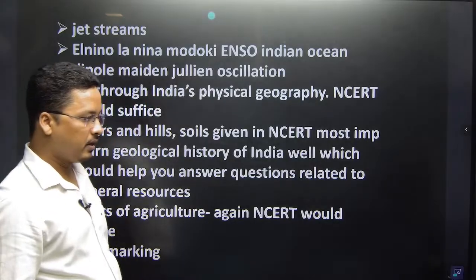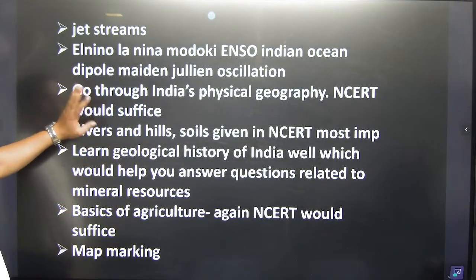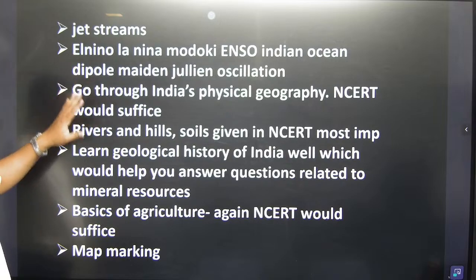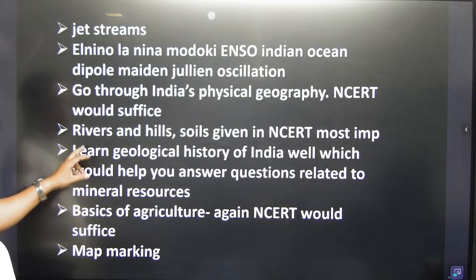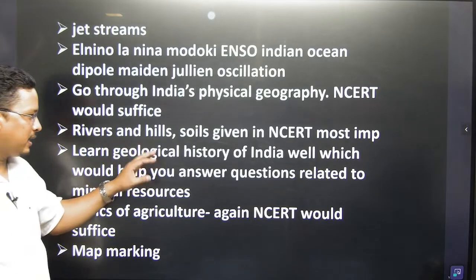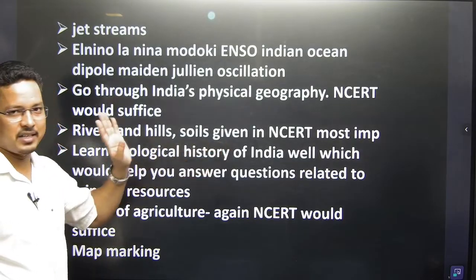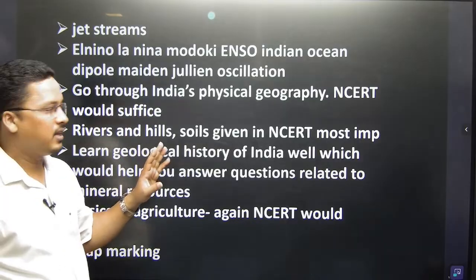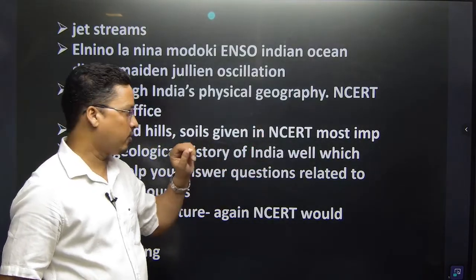Good evening. So here the topics for the geography: jet stream, El Nino, La Nina. In Indian geography, if you are preparing for the Indian geography, please go through the river, hill, plain, plateaus, forest from the NCERT. From where? NCERT. Remember, I will go through the book list, and that will be helpful for you.